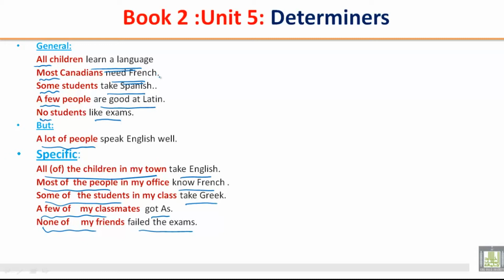Most Canadians need French. Okay, so here it talks about all Canadians, but most of the people in my office. I'm talking about the people in my office. Some students take Spanish. But some of the students in my class, they take Greek. So this is specific. A few people are good at Latin. A few of my classmates, a few people, this is a general idea, but a few of my classmates means I'm talking about my classmates.